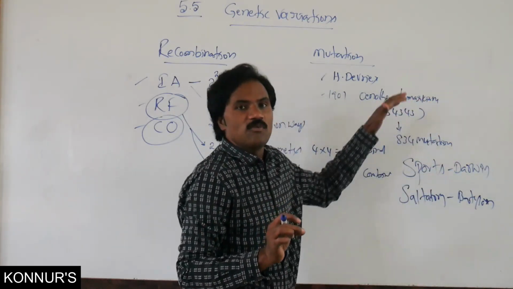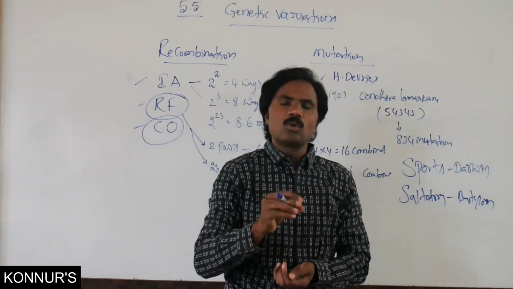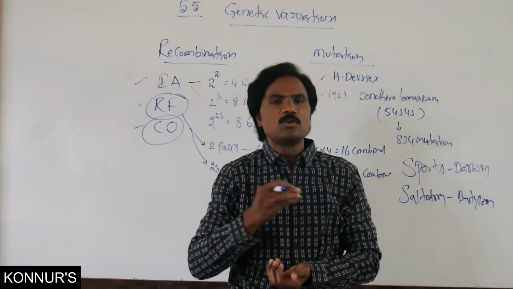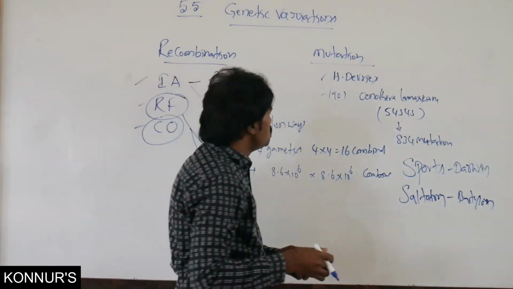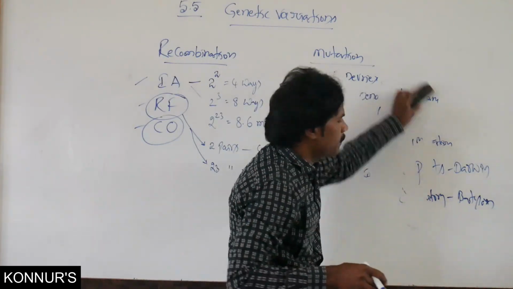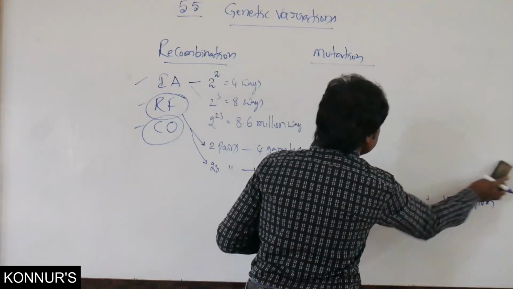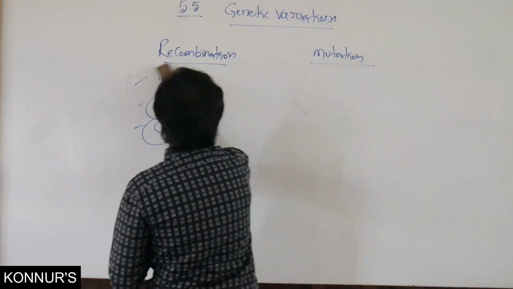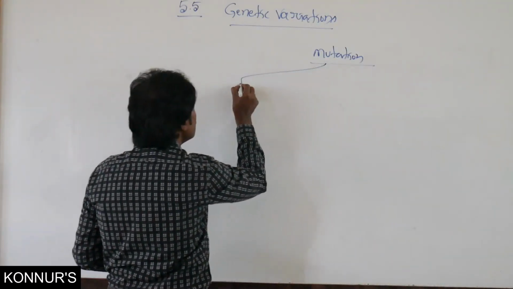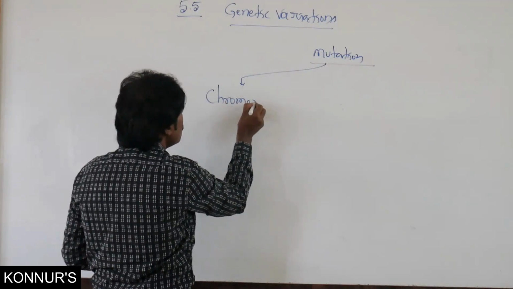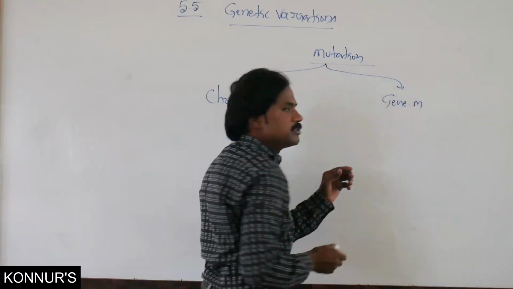How many types of mutation are there? There are two possibilities: chromosomal as well as gene mutation.